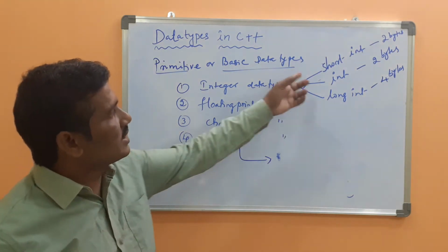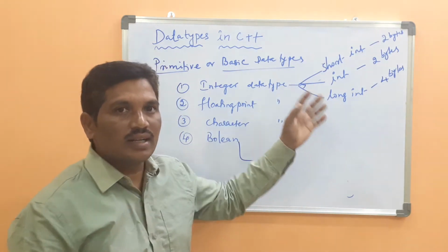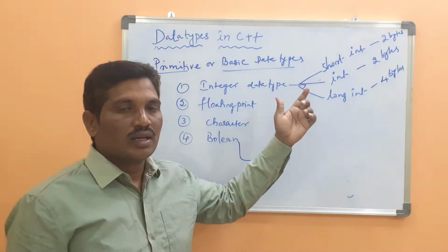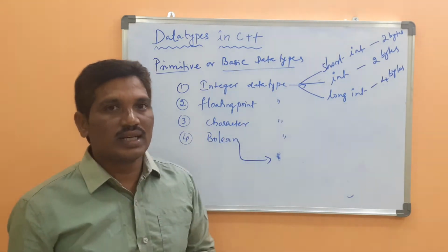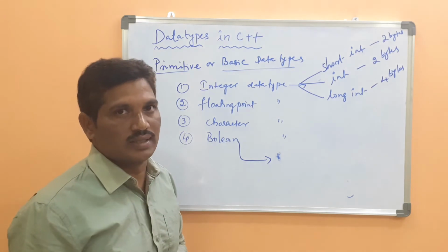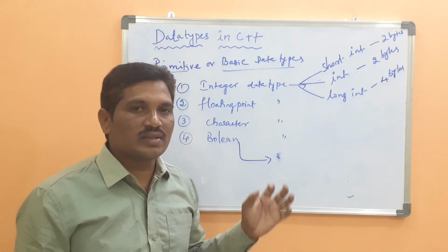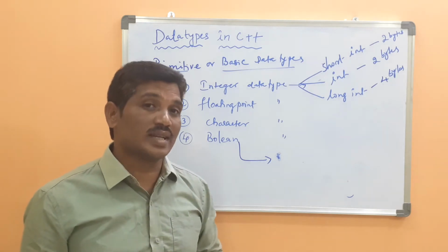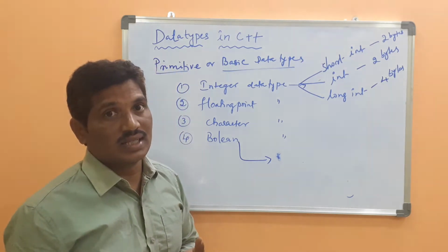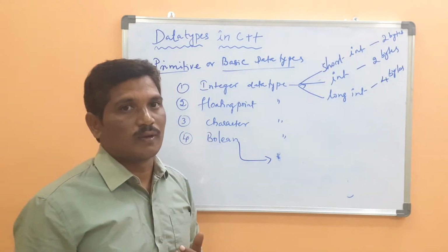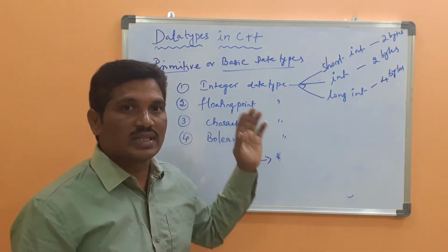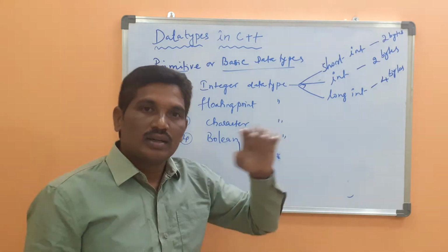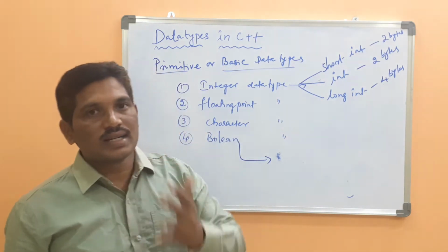Then all these integers will support signed or unsigned integer data types. Signed means it can store either positive or negative integer values. Unsigned integer means it can store only positive values. How to remember that? What is signed int? What is unsigned int? They will ask you about unsigned float, signed float like that. All of these are supported with signed int and unsigned int.